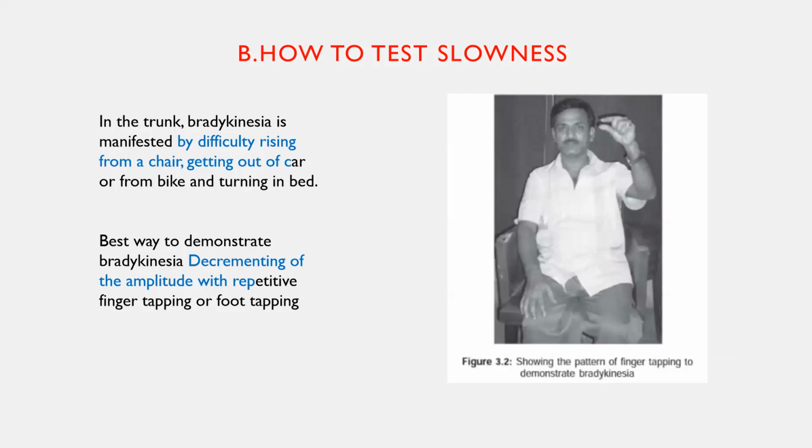Okay. So the measure is, you need to see the gradual decrement of amplitude whenever doing the finger tapping or foot tapping. This is a very important sign, because this is included in the diagnostic criteria, the major criteria of Parkinson's disease. Any Parkinsonism patient should have bradykinesia.